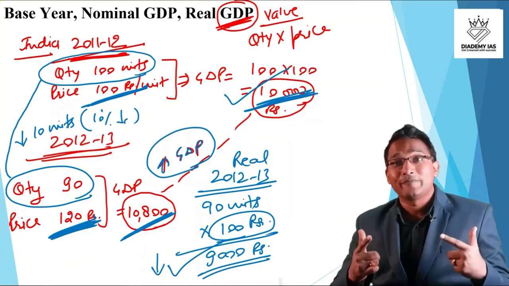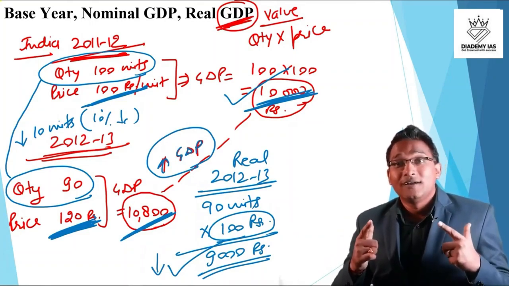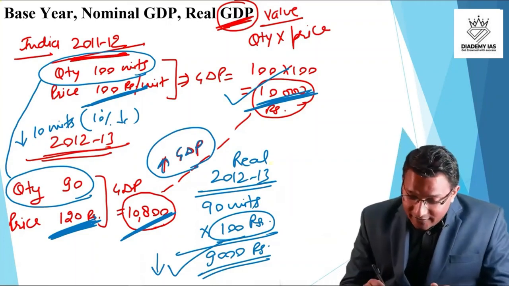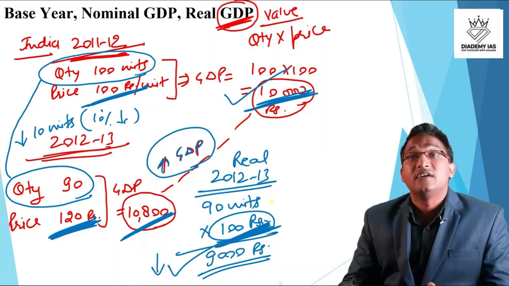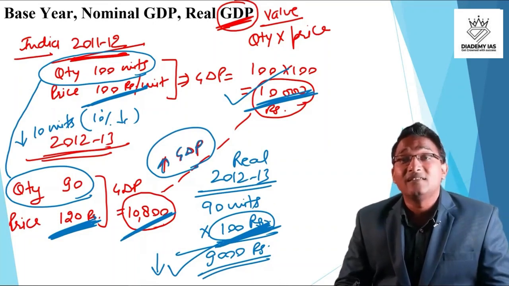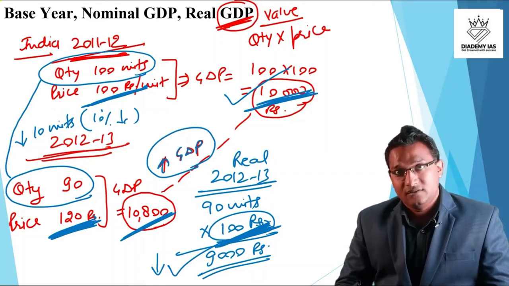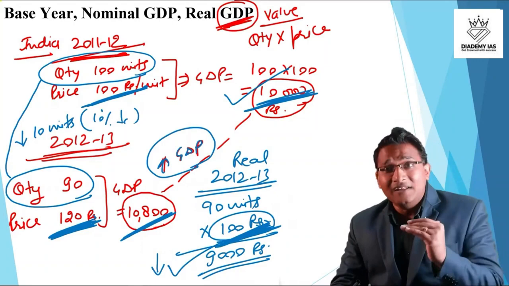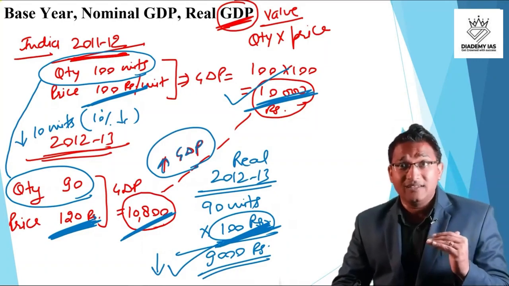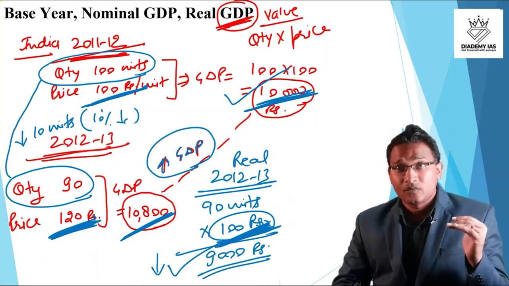So overall, this inflation adjusted amount or the price of the base year is reflecting the real or the accurate GDP, right? It is accurately showing that actually there is a decline in the production in the economy rather than an increase.